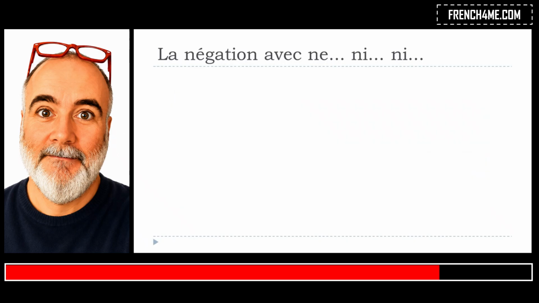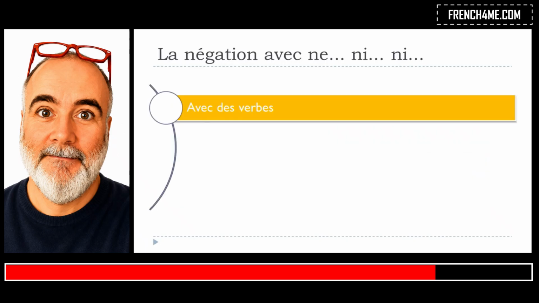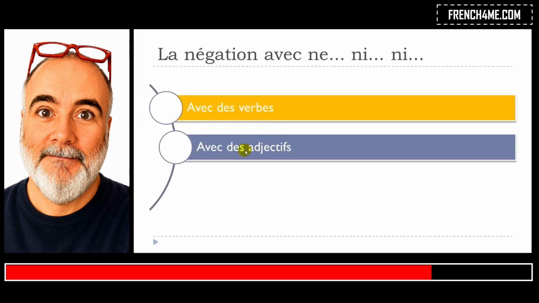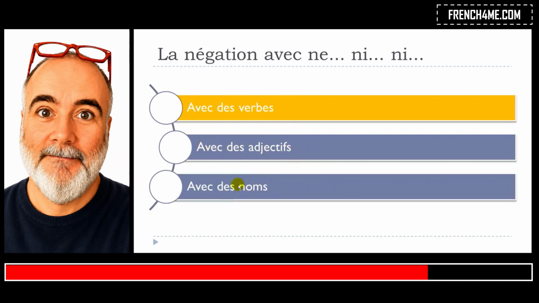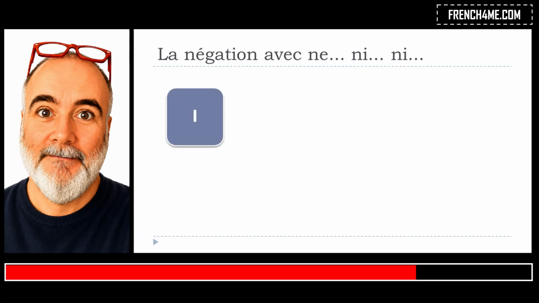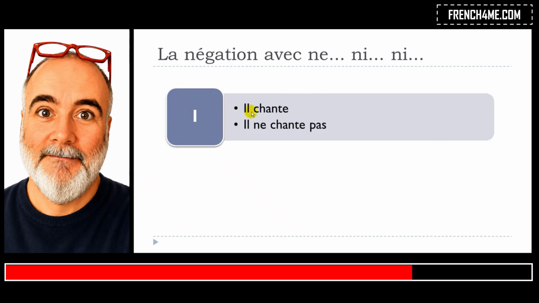So let's see how it will work. We will see examples avec des verbes, so with verbs, avec des adjectifs, with adjectives, and avec des noms, with nouns or substantives. Okay, so the first one, avec des verbes. If we've got a sentence like il chante, chante is to sing, so he's singing. If you want to put the negative form, it's quite simple, because as usual, we will put the first part, ne, before the verb, and then the second part, pas, after the verb, so you will get il ne chante pas.